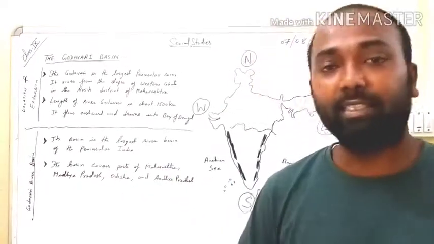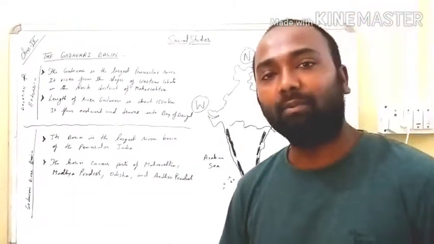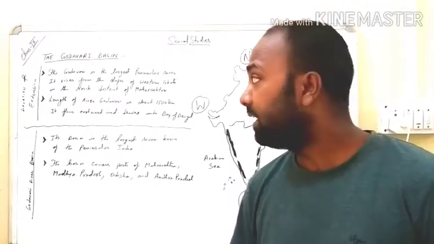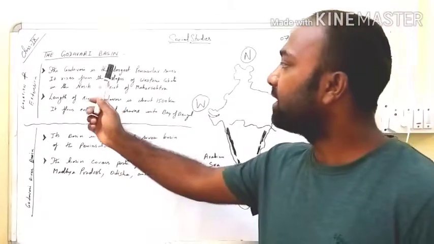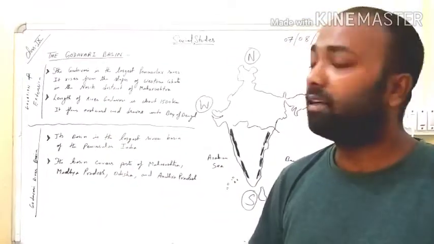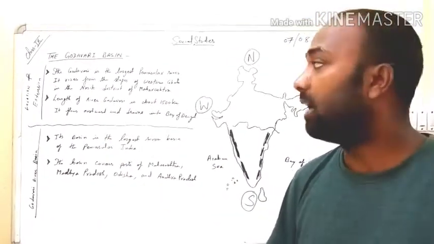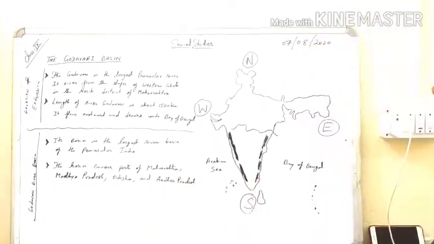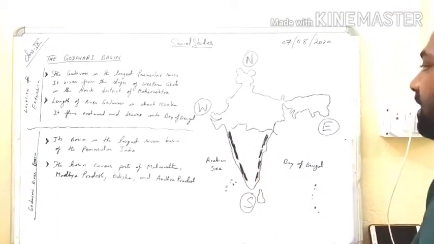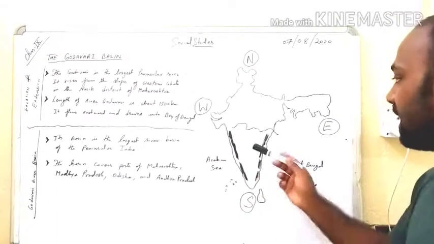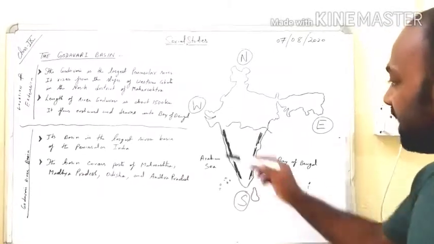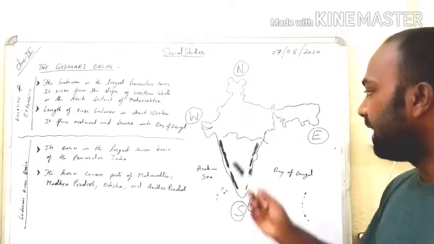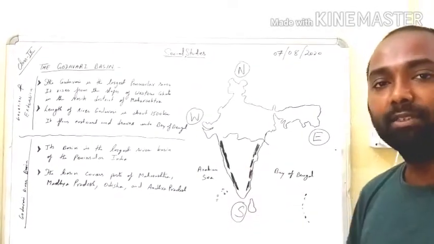Let us continue with the chapter. In the last class we learned about the Tapti river basin. Today we are going to learn about the Godavari, Krishna and Kaveri. Let us start. The Godavari river basin is one of the largest river basins in southern India. The Godavari is the largest peninsular river, as we know. Why peninsular? Because it lies in the peninsular part of India. Since it is surrounded by water on three sides, this land mass is called peninsular India.